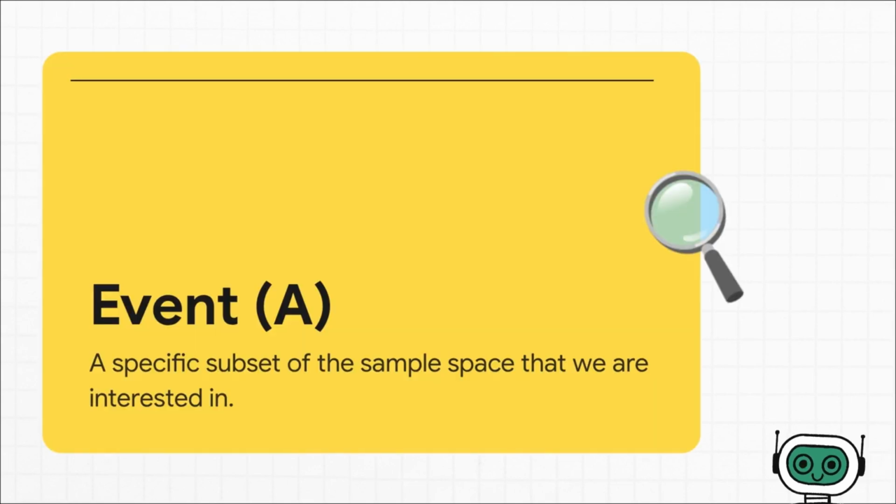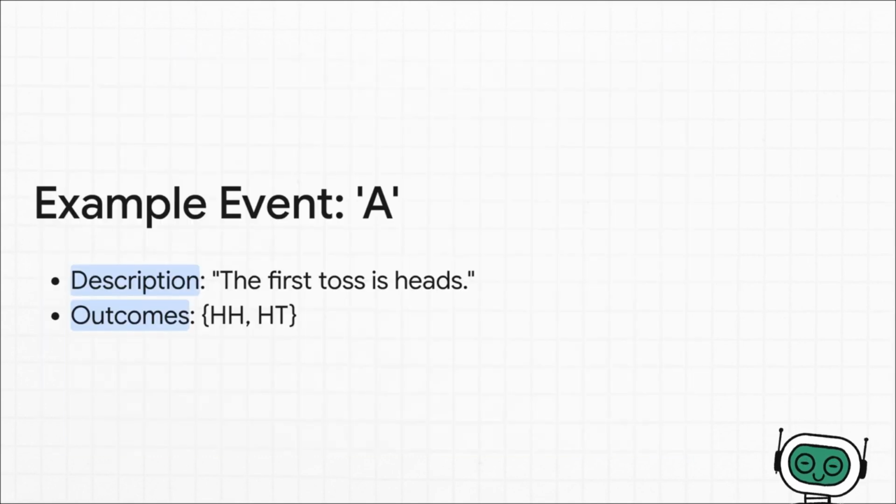Now, once we have that whole universe of possibilities, we can talk about an event. An event is just a way of zeroing in on a specific outcome, or maybe a group of outcomes that we actually care about. For instance, what if the event we're interested in, we'll call it event A, is the first toss comes up heads? We just look back at our list of all possibilities. Which ones match that description? Well, only 2 of them, right? Heads heads and heads tails. That little group of 2, that's our event.